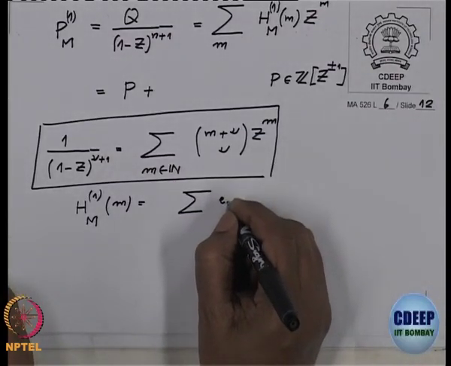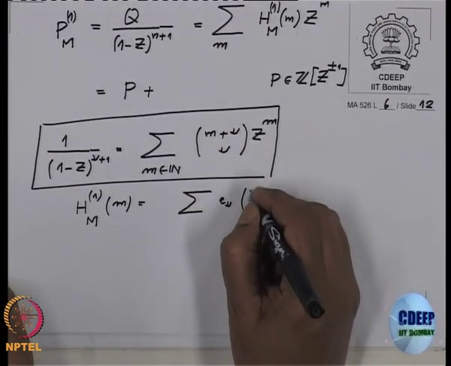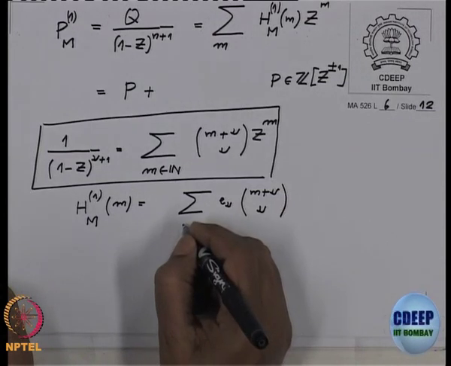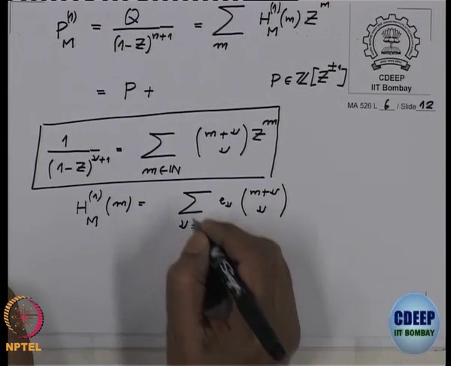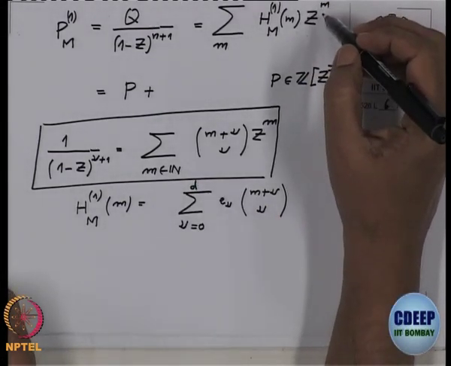So some integers, and then this coefficient m plus nu, and this sum will run from nu equal to 0 to some bound, because it is a power series.